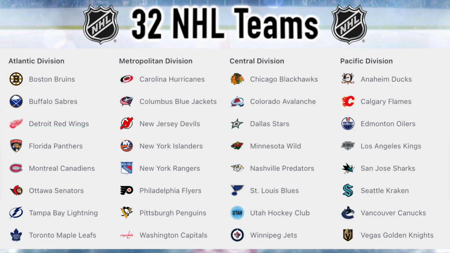Those 32 teams are split up into 2 conferences of 16 teams each, an Eastern and a Western conference. Furthermore, each conference is divided up into 2 divisions of 8 teams each. So in the East, we have the Atlantic and the Metropolitan Division, both with 8 teams. Then in the West, we have 2 more divisions in the Central and the Pacific. So 4 divisions of 8 to get our 32 teams total.